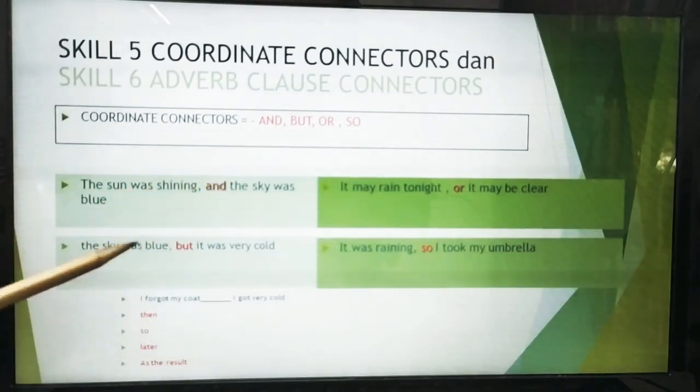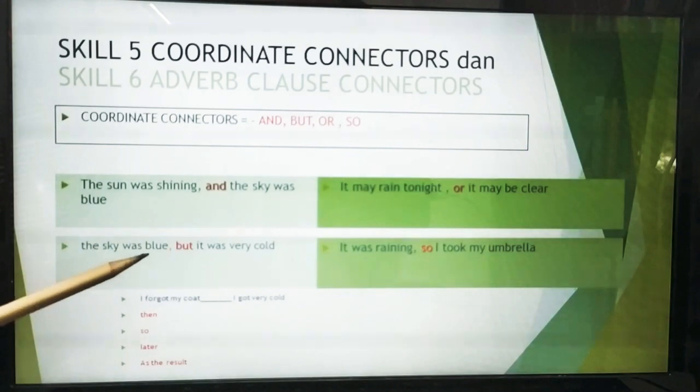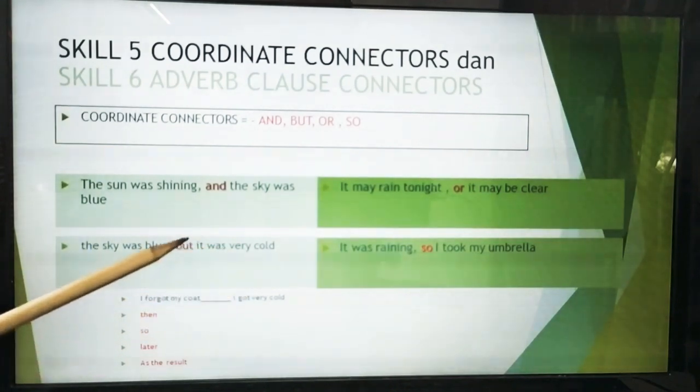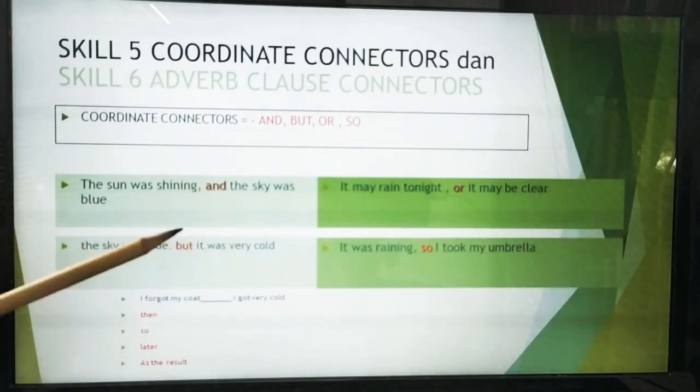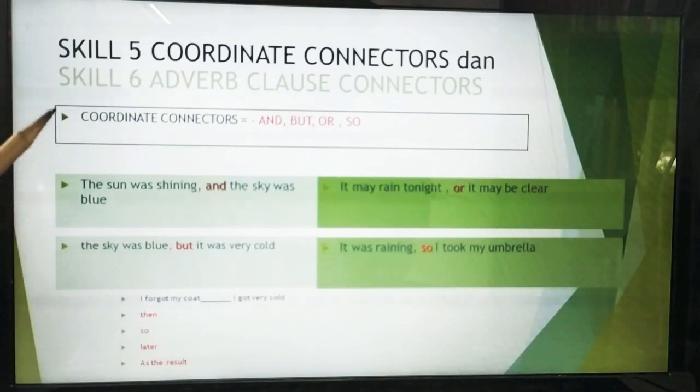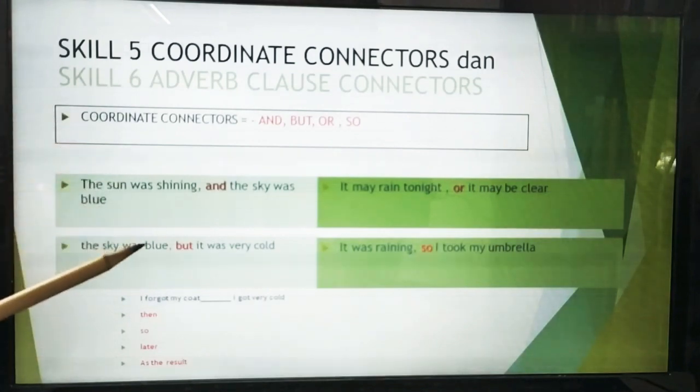Now, what about but? The sky was blue, but it was very cold. The point of this connector is that the pattern of the sentence is in the same pattern. We have the sky as a subject, was blue as a verb.